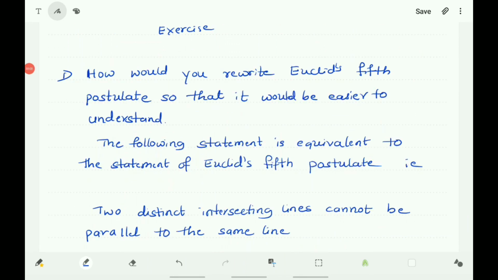In the next exercise, there are two questions. The first question is, how would you rewrite Euclid's fifth postulate so that it would be easier to understand? The statement, two distinct intersecting lines cannot be parallel to the same line, is equivalent to the statement of Euclid's fifth postulate, and this is easier to understand.